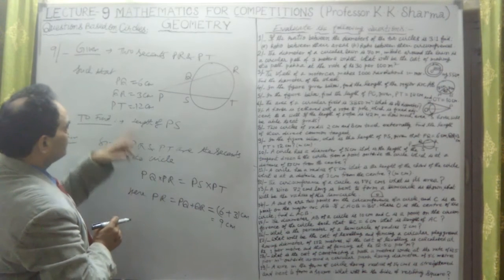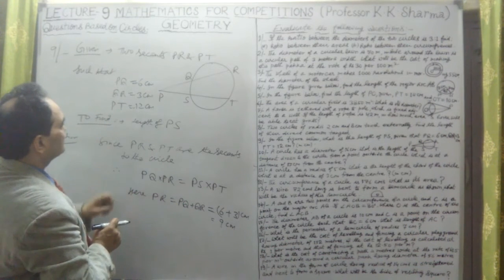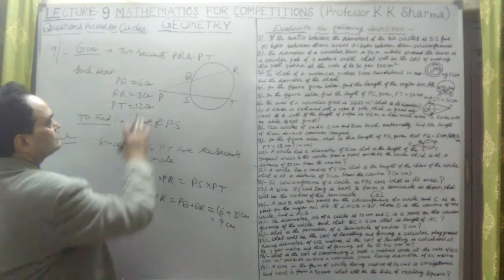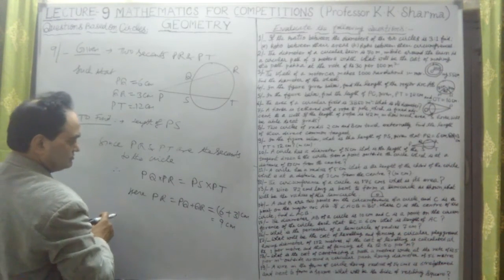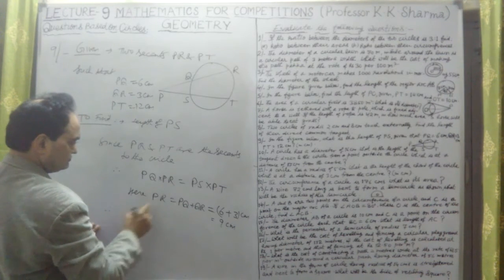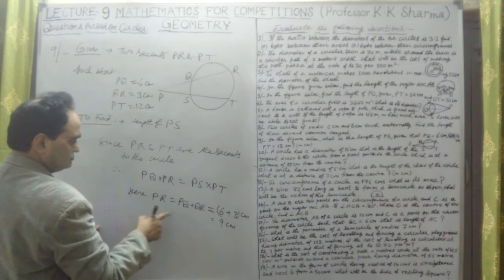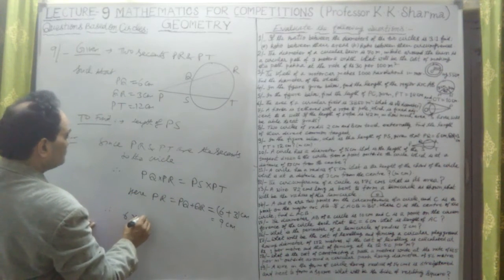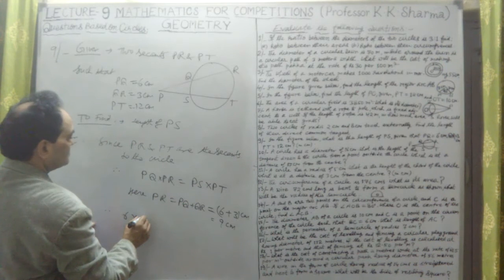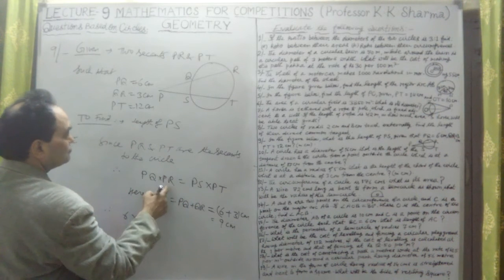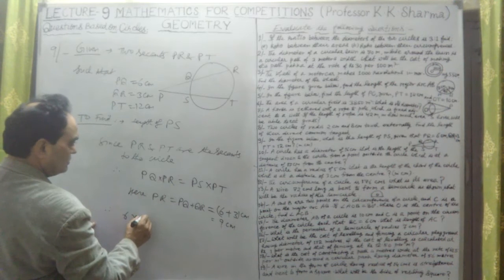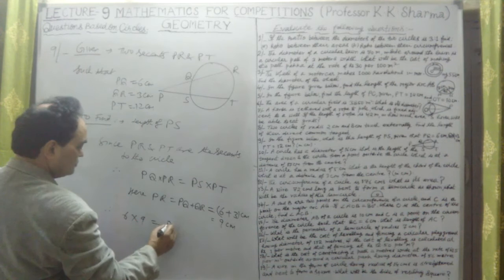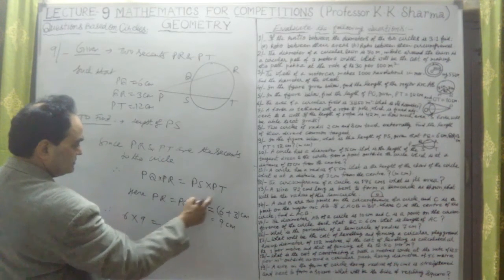And PS we have to calculate. Total PT is 12 centimeter, given. Therefore PQ into PR, PR is now 9, must be equal to PS, which is not known, into PT, which is 12.